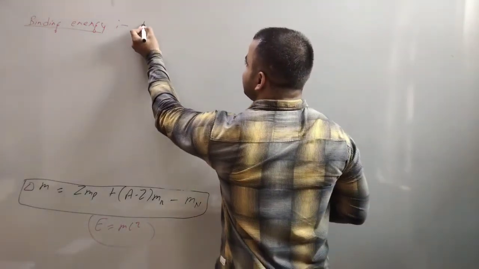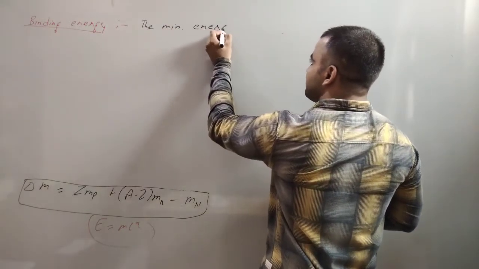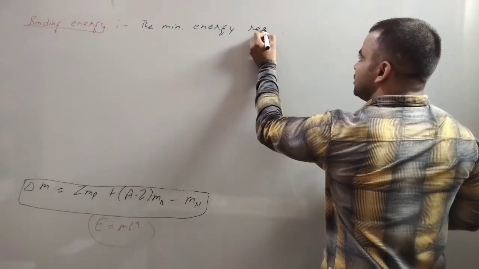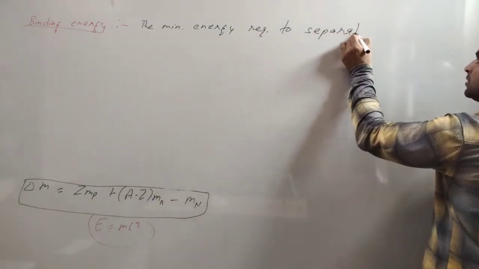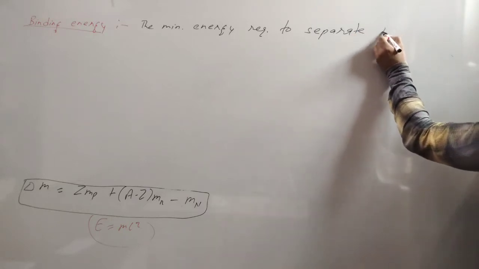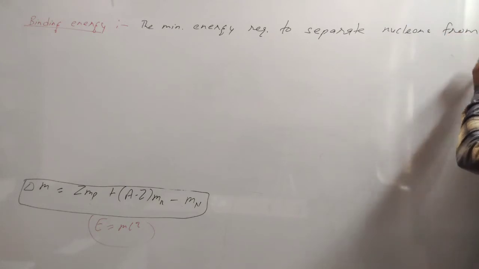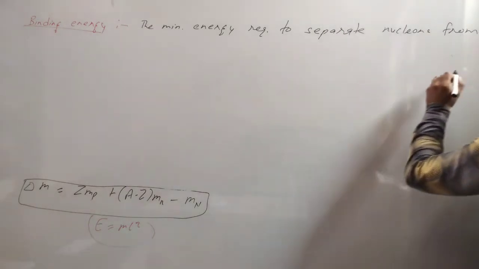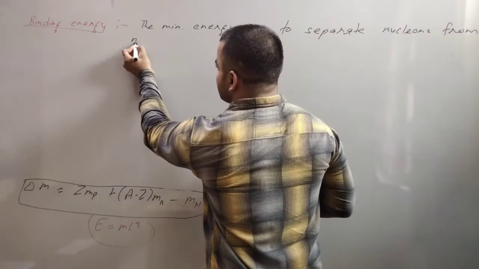What is binding energy? The minimum energy required to separate nucleons from the nucleus.